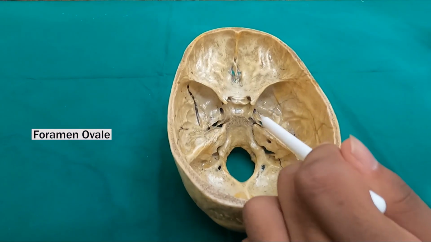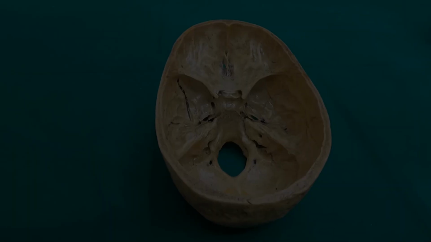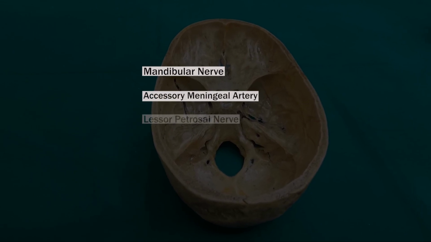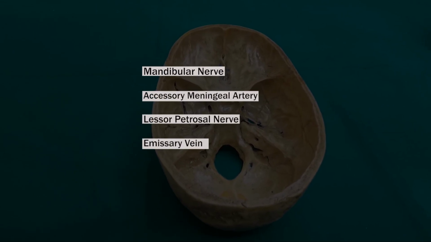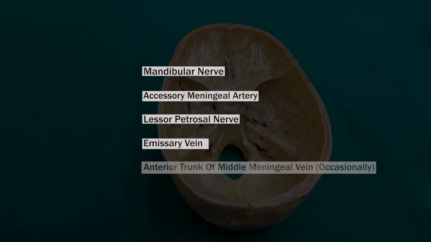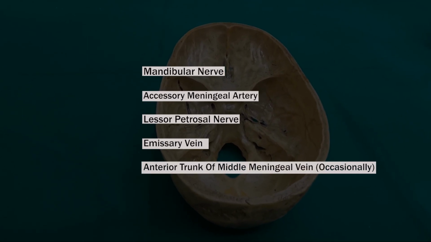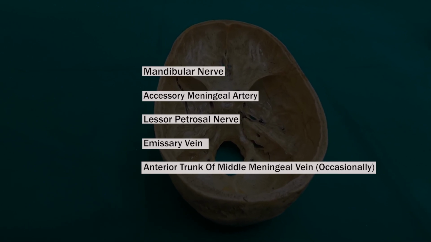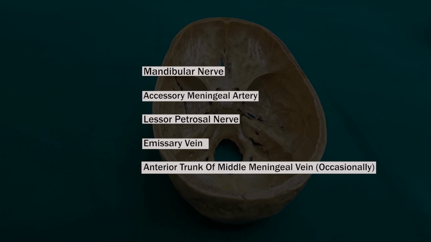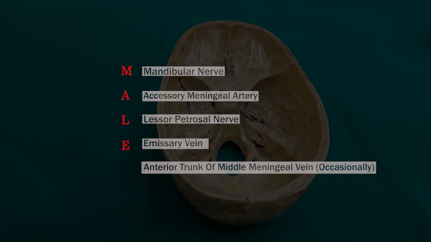The foramen ovale transmits the mandibular nerve, the accessory meningeal artery, the lesser petrosal nerve, an emissary vein connecting the cavernous sinus with the pterygoid plexus of veins, and occasionally the anterior trunk of the middle meningeal vein. These structures can be easily remembered using the mnemonic MALE, M-A-L-E.